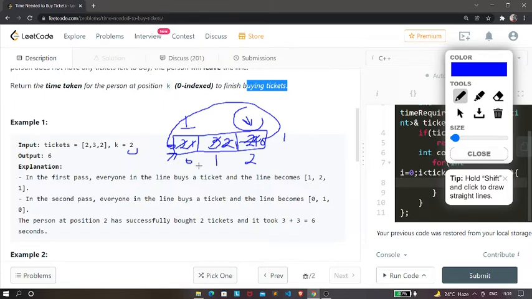So what is the time taken that the guy needs? It is 6, right? At first he is starting from here, then he is subtracting this 2 to 1, and then he is subtracting this 3 to 2. And finally he reaches this element, but he has to convert this 2 to 1. And then again he has to start from the first, and then he has to decrease this 1 to 0, and then he has to decrease this 2 to 1, and finally he has to decrease this 1 to 0, and hence he is taking 6 steps. Or the time taken for the person at index k is 6, and hence we have got 6 as the answer.